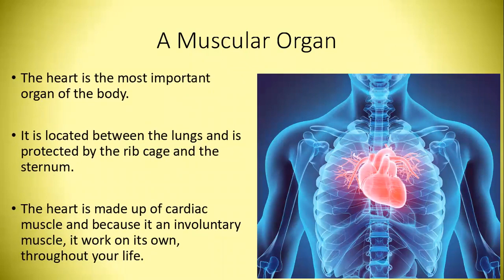The heart is the most important organ of the body. It is located between the lungs and is protected by the rib cage and the sternum. The heart is made up of cardiac muscles, and because it is an involuntary muscle, it works on its own throughout your life. It pumps blood to all parts of the body.